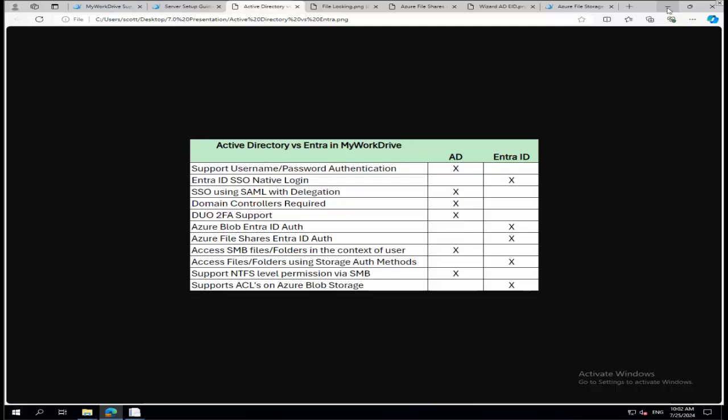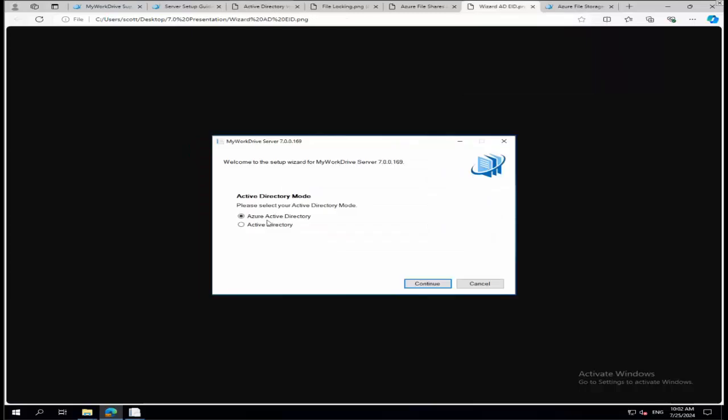The only real prerequisite for installing, of course, we talked about server sizing and things like that, but the one key thing to remember if you're installing in Active Directory mode is that the server must be domain joined, right? So you go through and choose, I'm installing in Active Directory mode, during the setup wizard. There are lots of other prompts in the installer, and I'm not going to go through all of them, but this is the key difference, and it's important to understand the distinction as we talk about the two different paths within our product. Once you choose that and answer all the questions, you get to sign in. The one real prerequisite that always stands is that the server needs to be domain joined for Active Directory.